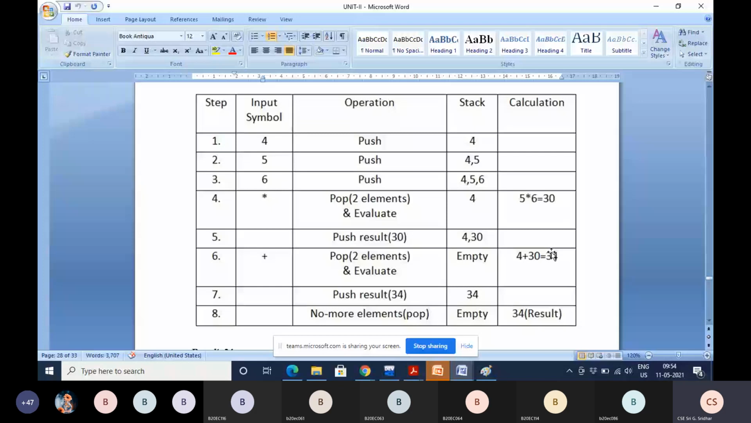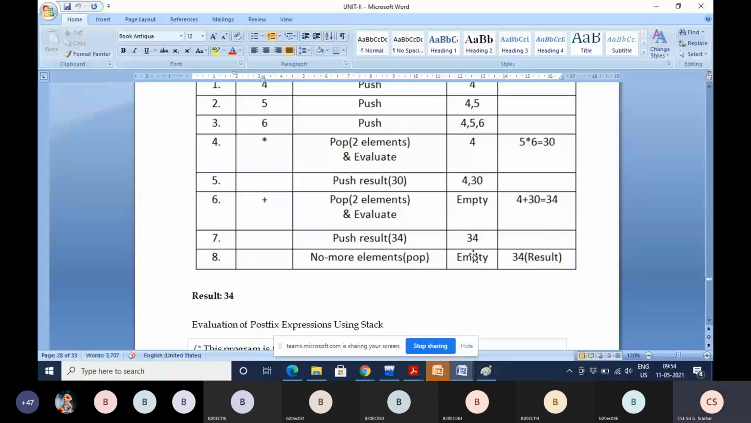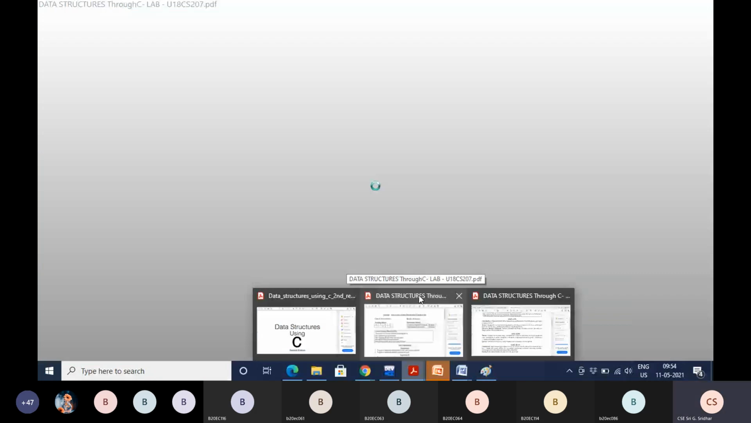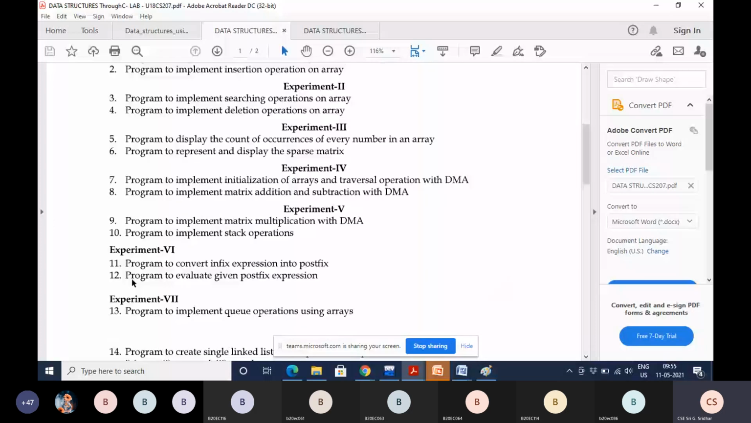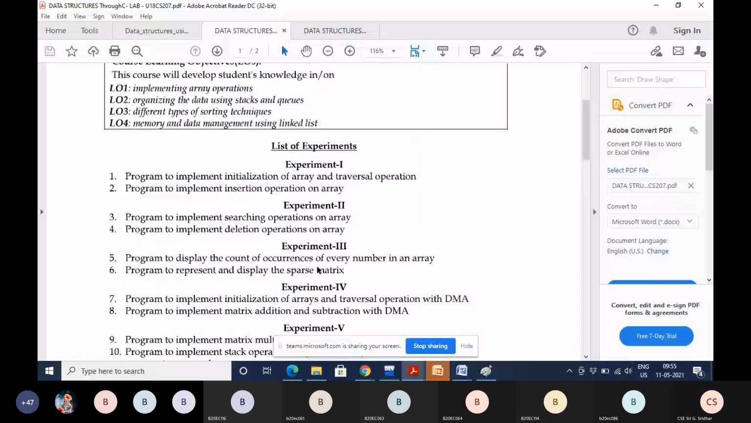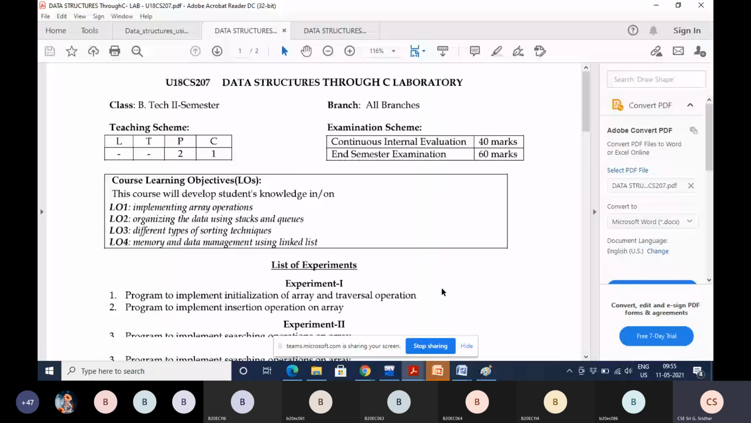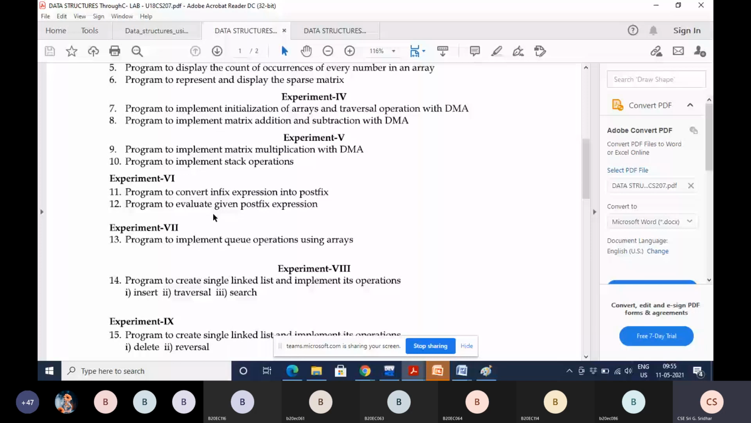Okay. So next one is the program. This is the 12th program. All these programs are actually C programs only, because it is through C, right? So, C program to evaluate a given postfix expression. Now we are discussing this 12th program in the lab syllabus.